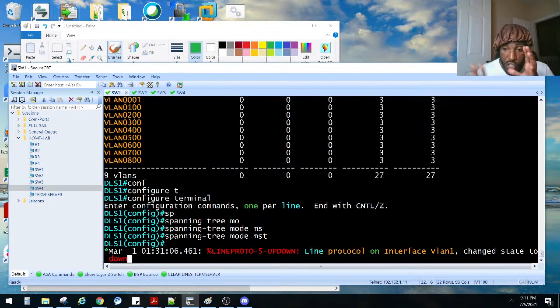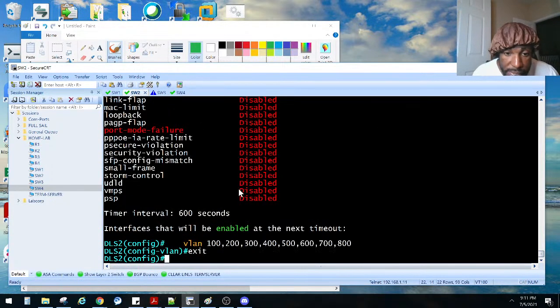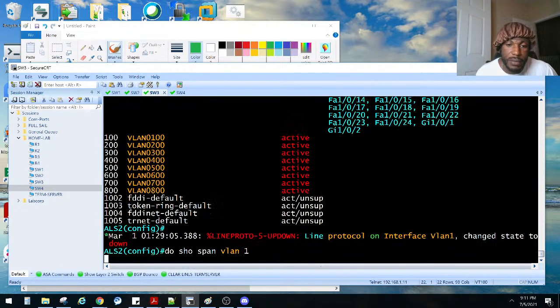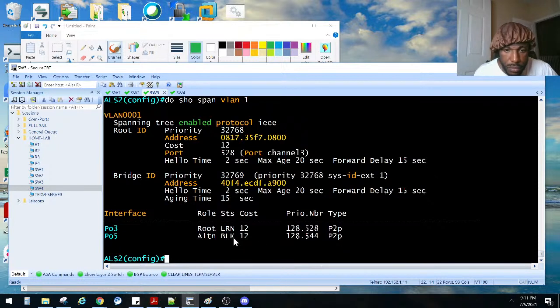We should change up our spanning tree topology by doing this, right? It's gonna get all funky. We're gonna be picking root bridges and doing all this funky stuff. Let's see, did he turn down any other ports? Nope, nothing. But we do have VLAN 1 that went down, probably because it's blocking on all ports. Let's do show span VLAN 1. Yeah, it is blocking that port. It became alternate. We do have a root port.